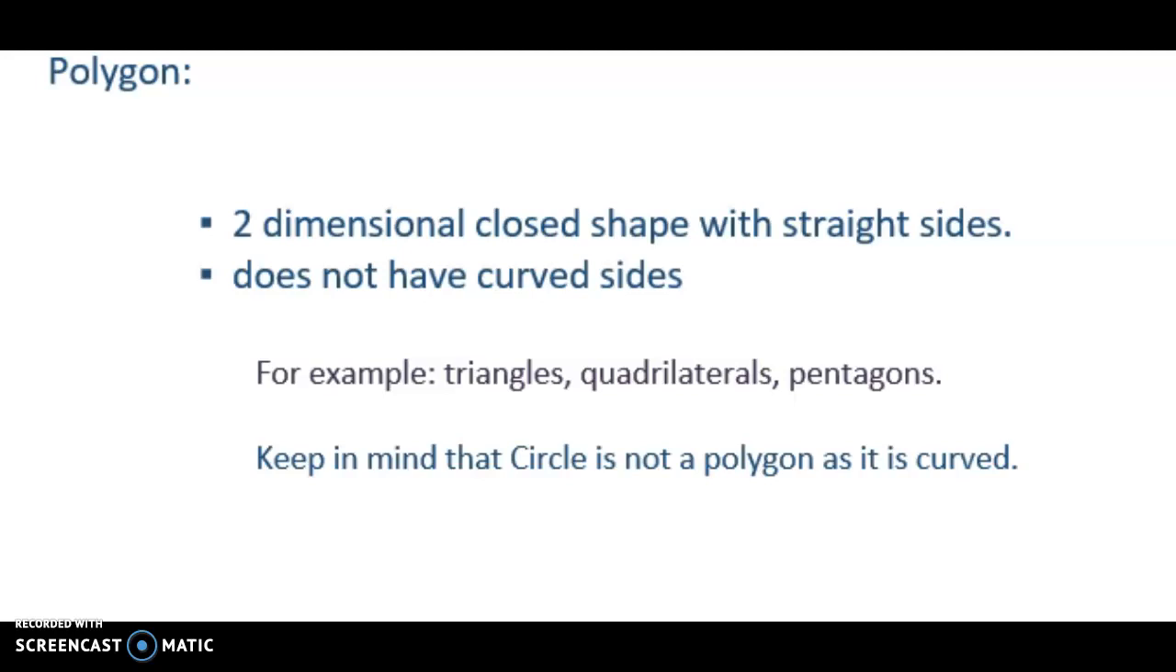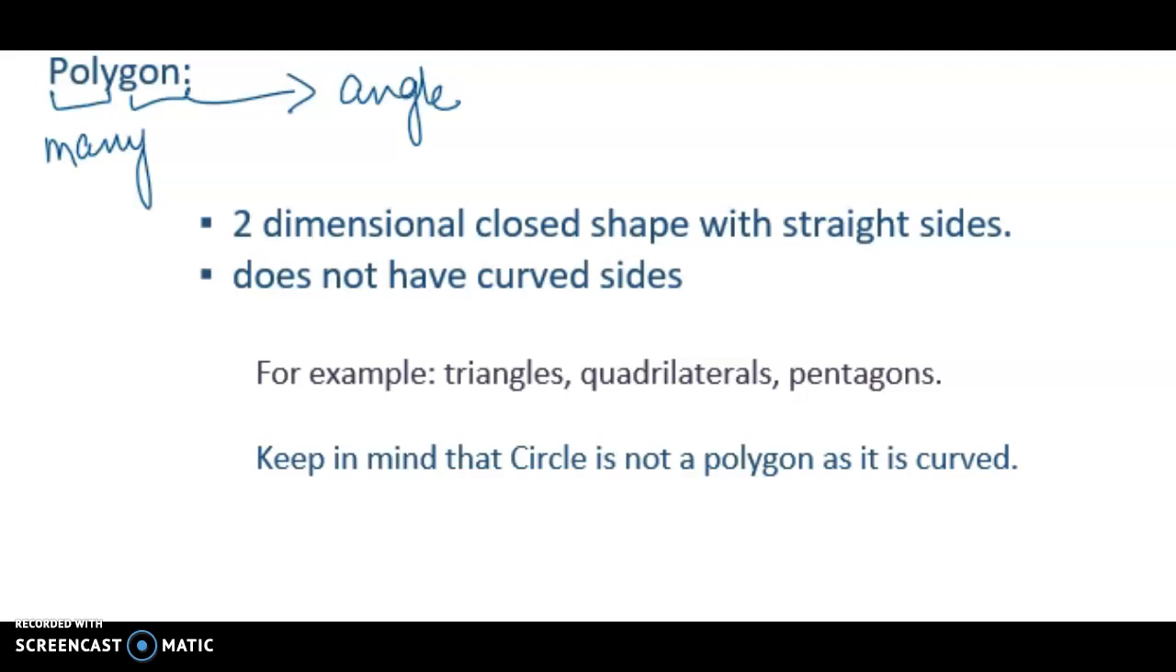Hi, today's topic is polygons. What is a polygon? The literal meaning of a polygon, if I try to define it: poly means many, and the word gon means angle. So when we are talking about a polygon, we are talking about a shape in which there are many angles.